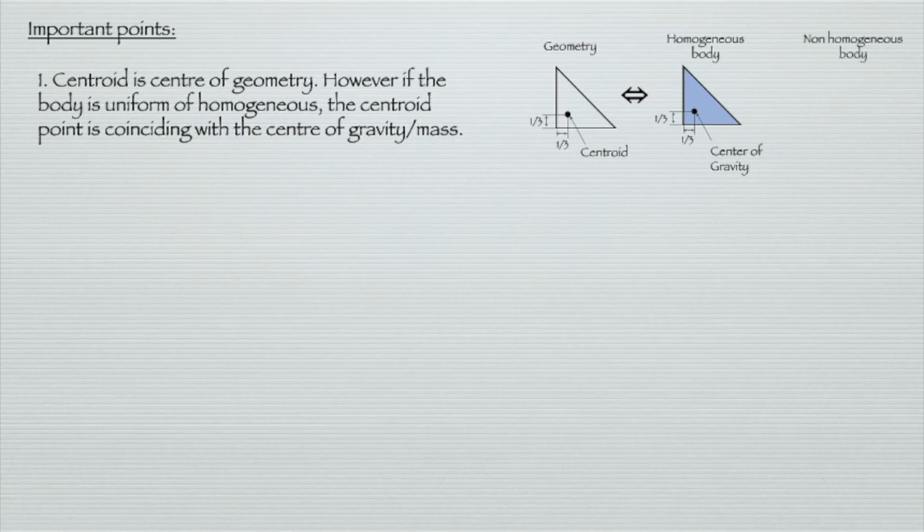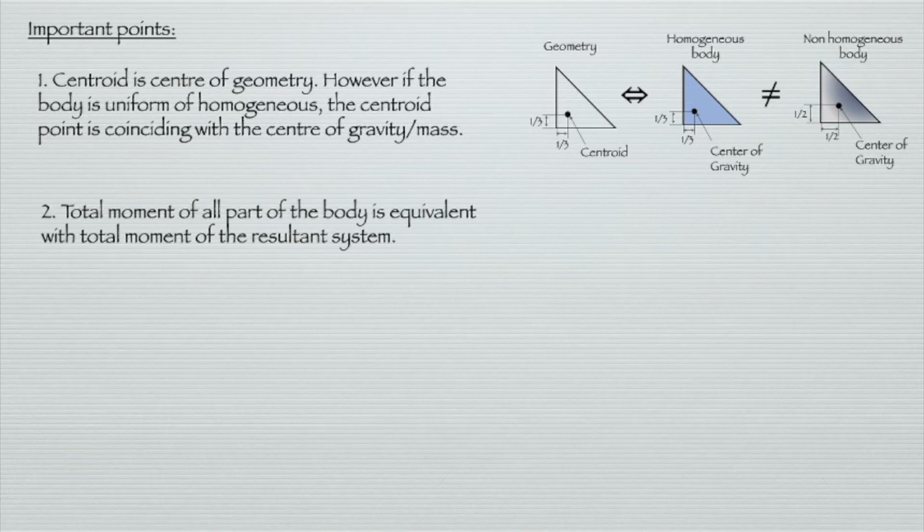But if the body is non-homogeneous or non-uniform in its density, the center of gravity of this body may not be the same as the center of the geometry. So this is the first point about the centroid and the center of gravity: the difference between the centroid and the center of gravity.